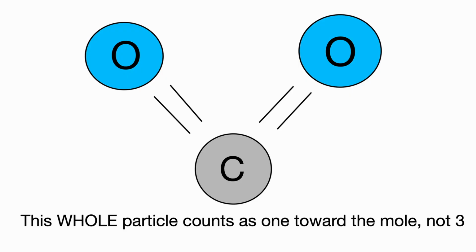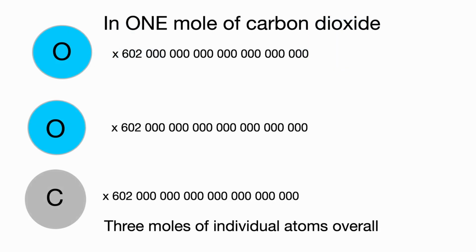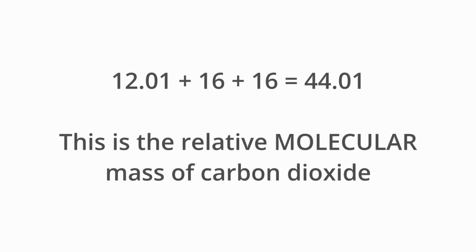Now, to calculate the relative molecular mass, you simply sum the relative atomic mass of every single atom used in one molecule. For example, in carbon dioxide, there is one carbon and two oxygen in each particle. In order to get the relative molecular mass, we could add the relative atomic masses of one carbon and two oxygen, being 12.01 and 2 lots of 16. The end result, 44.01, is the relative molecular mass for carbon dioxide. This is also the mass in grams if we had a mole of carbon dioxide, and the average atomic mass units in a single compound.